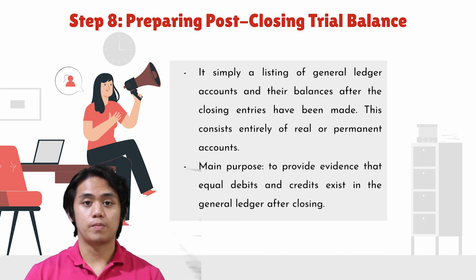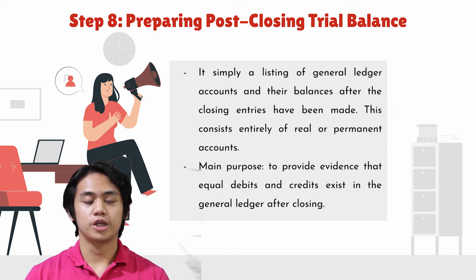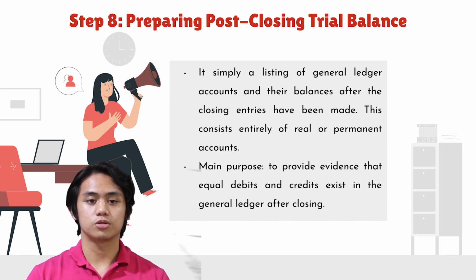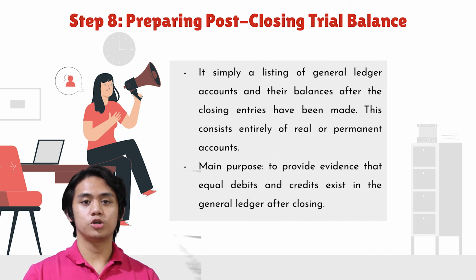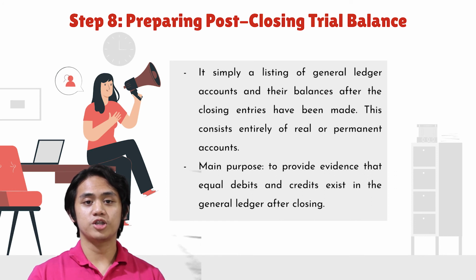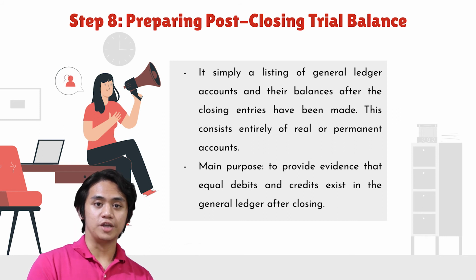For step 8, prepare the post-closing trial balance. Next is the preparation of the post-closing trial balance, which is simply a listing of general ledger accounts and their balances after the closing entries have been made. This consists entirely of real or permanent accounts. The main purpose is to provide evidence that equal debits and credits exist in the general ledger after closing. Thus, the post-closing trial balance ensures that the closing process has been performed correctly. This is not a required step in the accounting process. So here is the post-closing trial balance of Daisy's Car Wash.